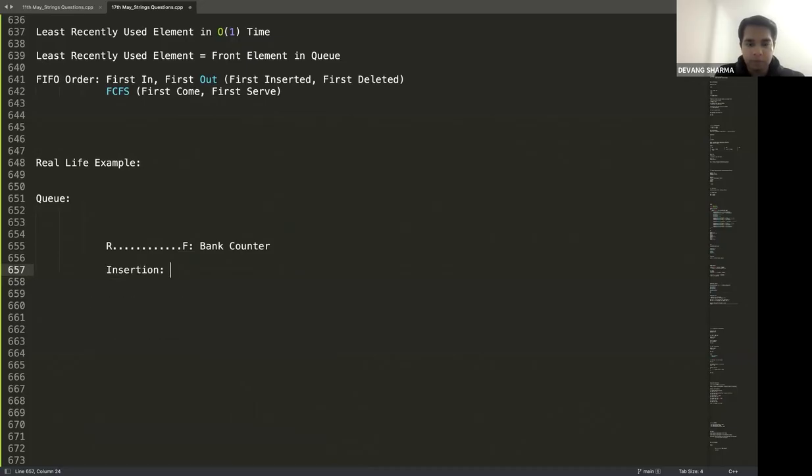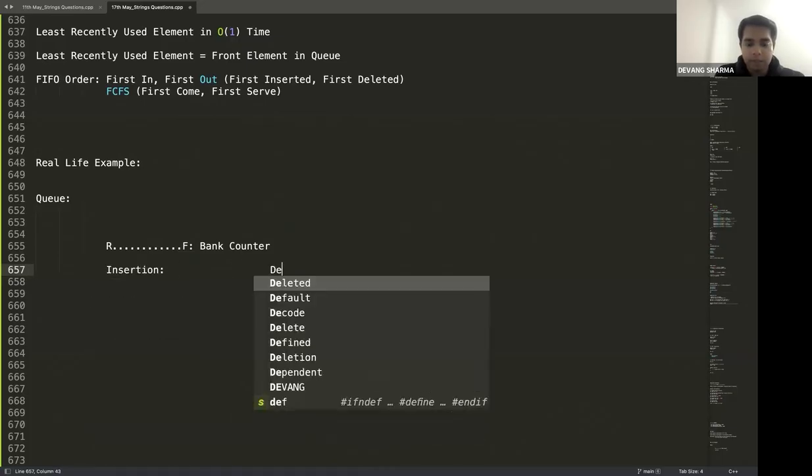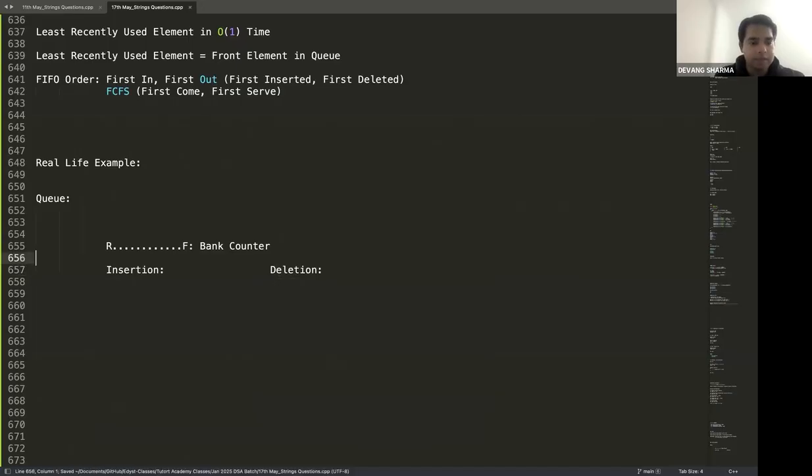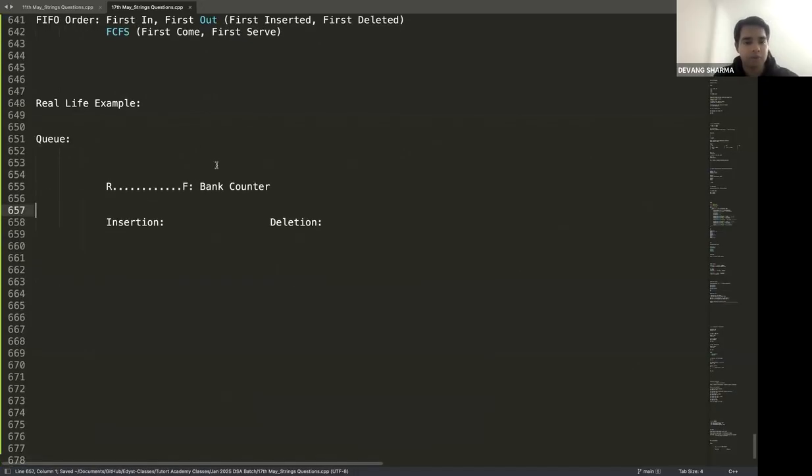Insertion and deletion. Okay, let's understand the use case first, then we'll talk about these operations.